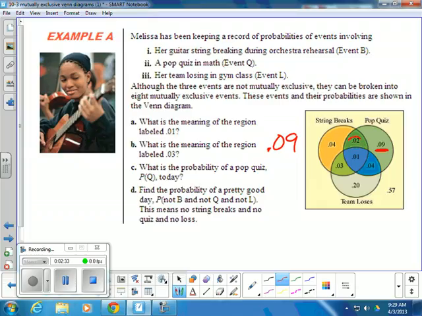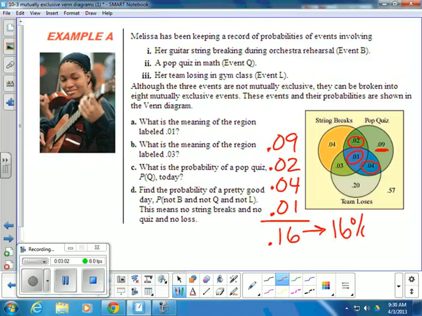Plus, 0.02 would be the probability of a pop quiz and her string breaking. 0.04 would be the probability that she'll have a pop quiz and her team will lose in gym class. And then 0.01 was the probability that all 3 things would happen. So what we need to do to answer question C is add all of these different probabilities together, and we get 0.16. So that means there's a 16% chance that she'll have a pop quiz in math today.